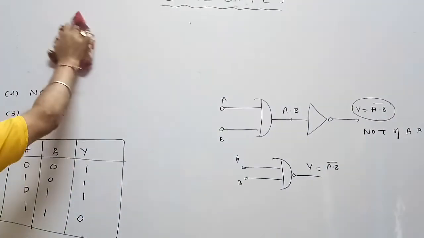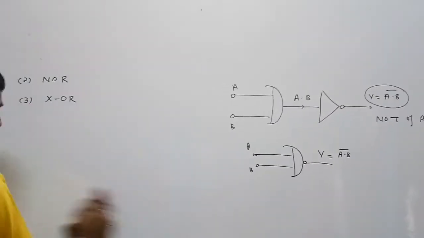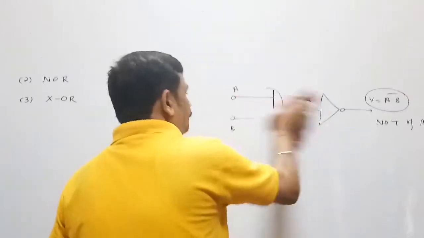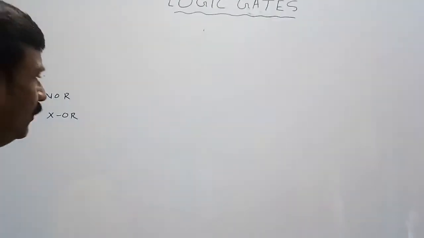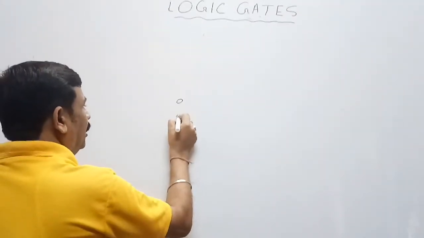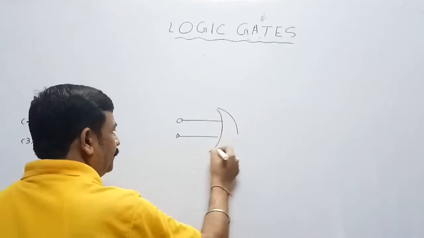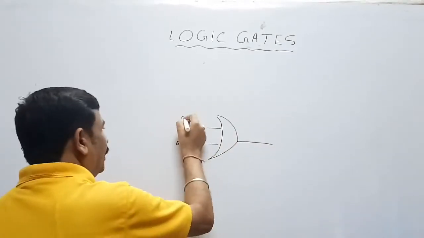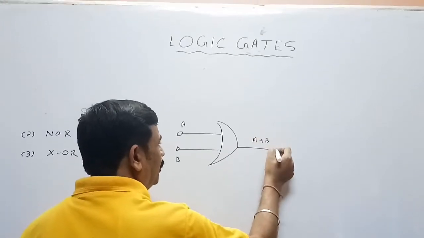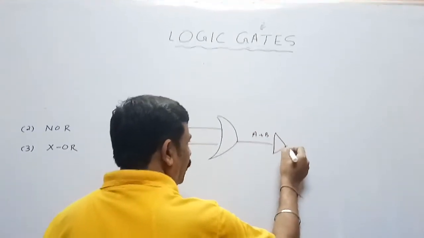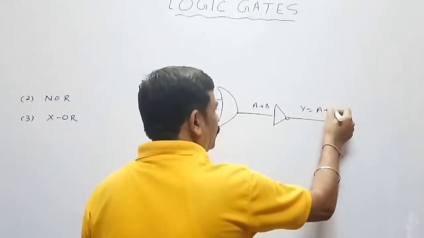As NAND stands for not of AND, similarly NOR stands for not of OR. It also consists of 2 inputs and 1 output. Inputs A and B are entered in the OR gate. If these two are input, the output will be A or B. If this output is entered in the NOT gate, its complement will be the output.